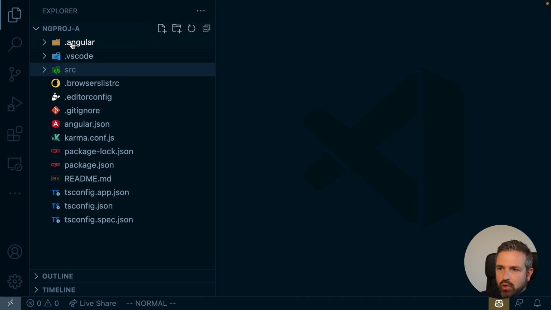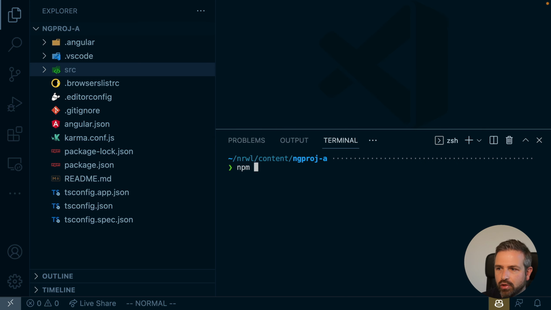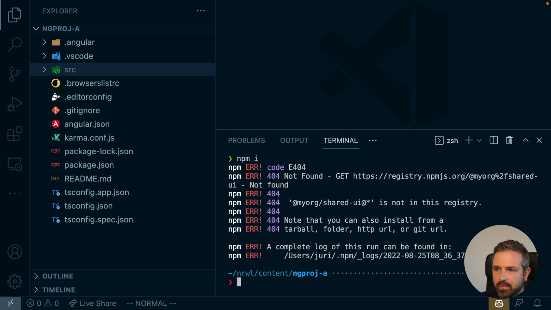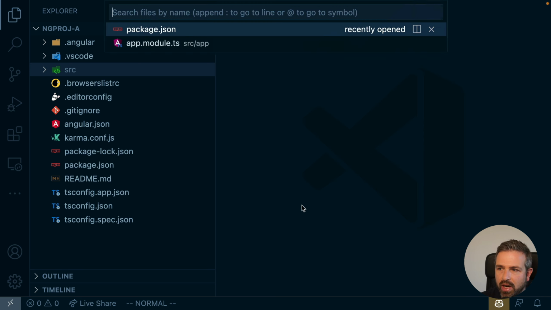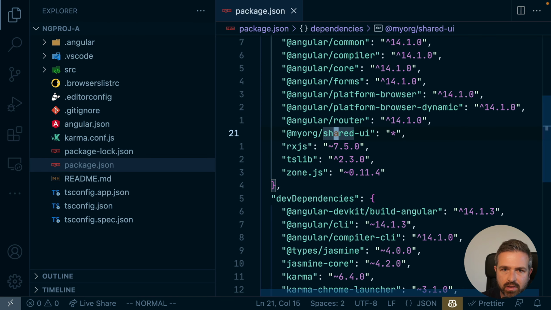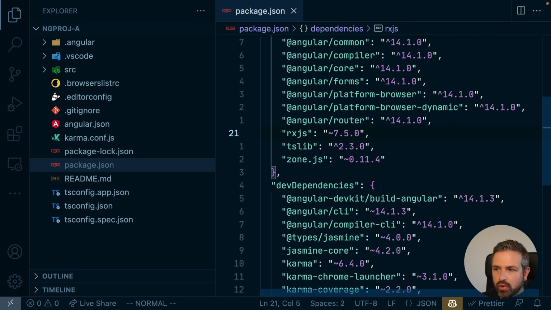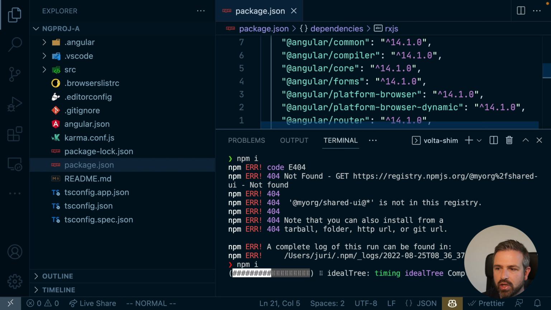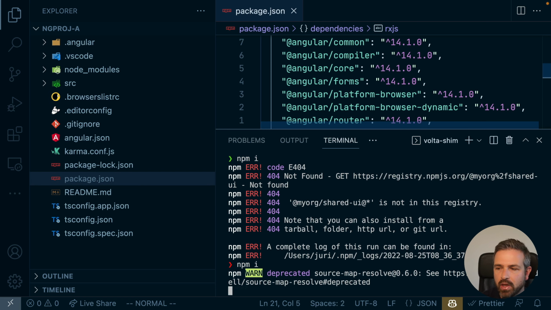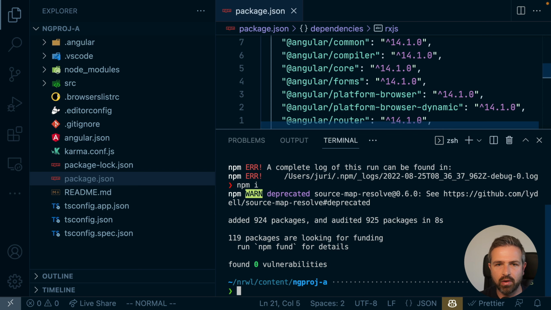So now that we have this open, this is a single Angular CLI project. So we just copied this out and we can actually go ahead and install the dependencies. Now, obviously, what we get here is that the npm installation cannot resolve that shared UI package because it doesn't exist in this repo. So for now, let's just remove this, because all we want is really just to get the dependencies installed. So everything that cannot be found, we can just remove it. Also, because the goal is not to actually build the project here, it should still work.